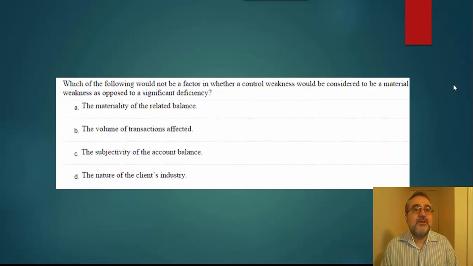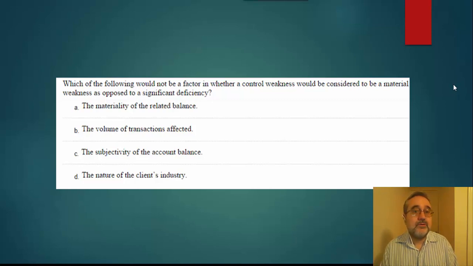The next question: which of the following would not be a factor in whether a control weakness would be considered to be a material weakness as opposed to a significant deficiency? So a significant deficiency and a material weakness, this is a differentiation that will determine whether or not we actually have to report this in the opinion letter.